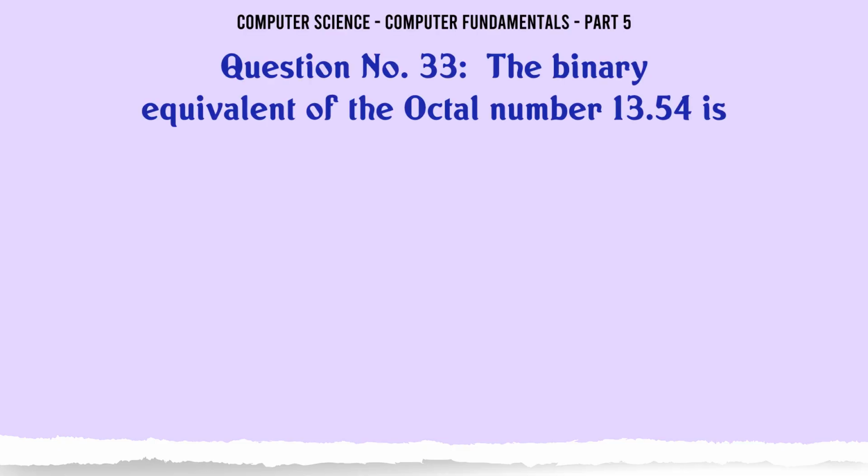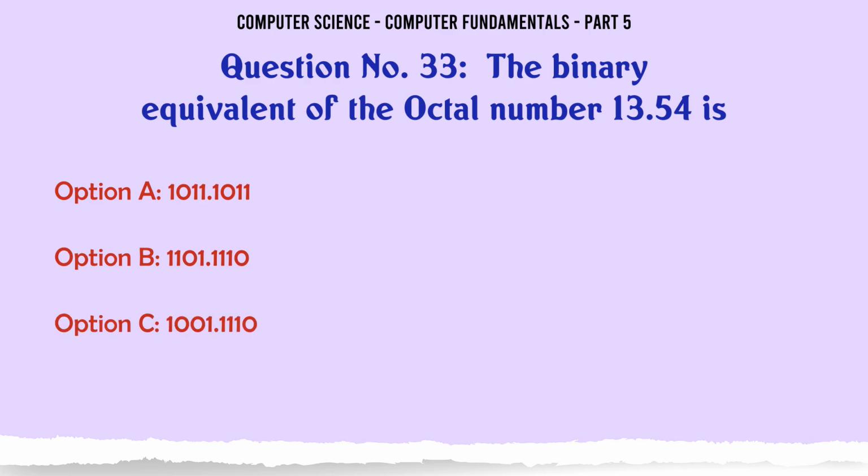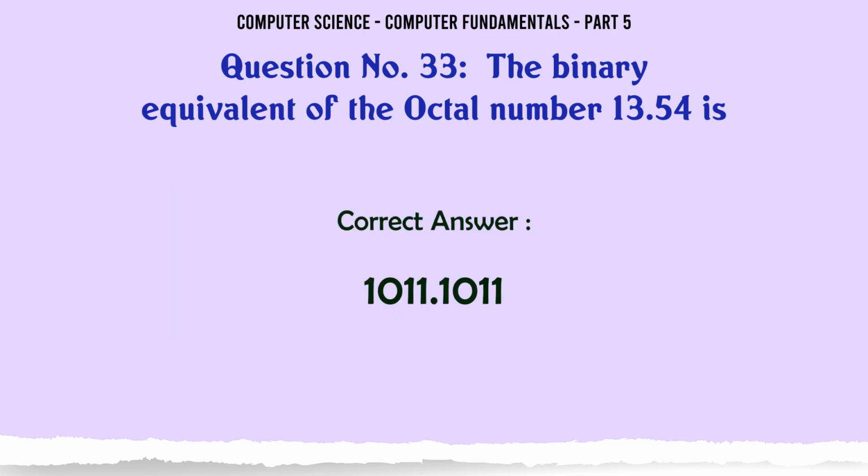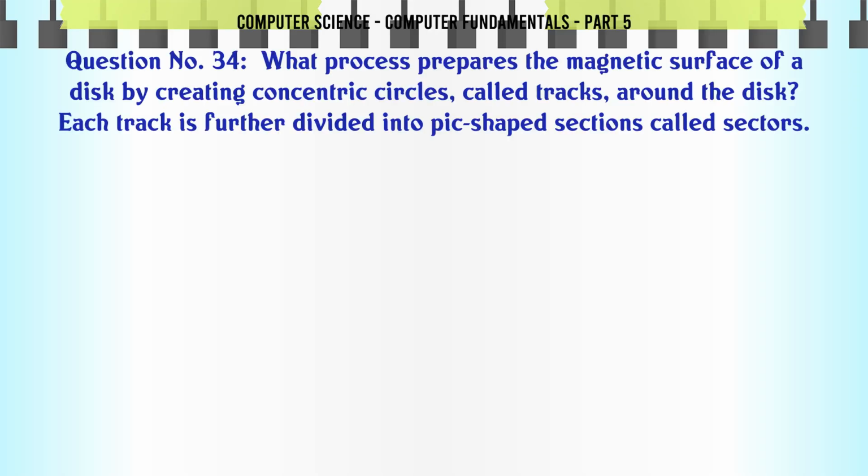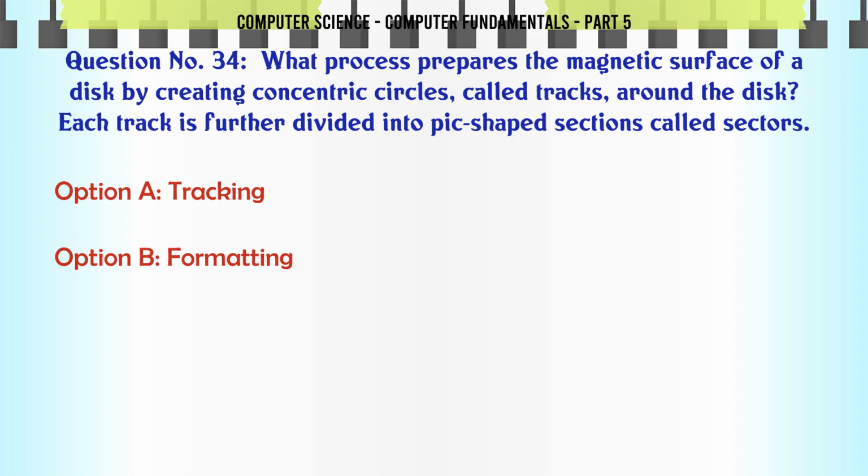The binary equivalent of the octal number 13.54 is A. 1011.1011, B. 1101.1110, C. 1001.1110, D. All of the above. The correct answer is 1011.1011.